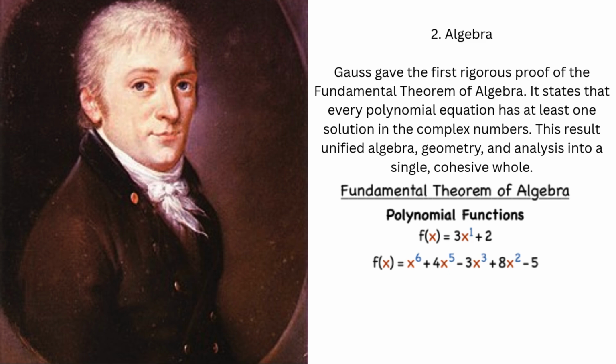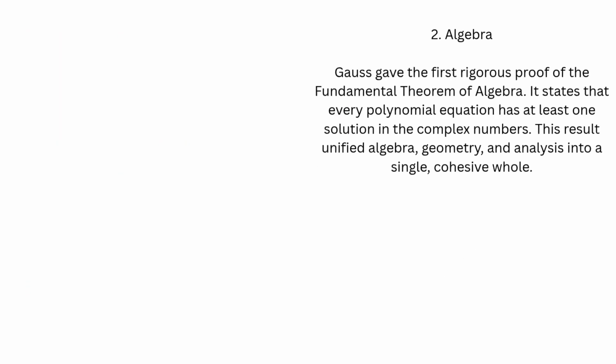had fully proven it. Gauss published several different proofs over his lifetime, refining the argument each time. His first proof appeared in his doctoral thesis at age 22. This work gave complex numbers a firm place in mathematics. Today, the theorem guarantees that algebra and geometry are deeply connected. Since roots correspond to points on the complex plane, Gauss's clarity turned a conjecture into a cornerstone of mathematics.